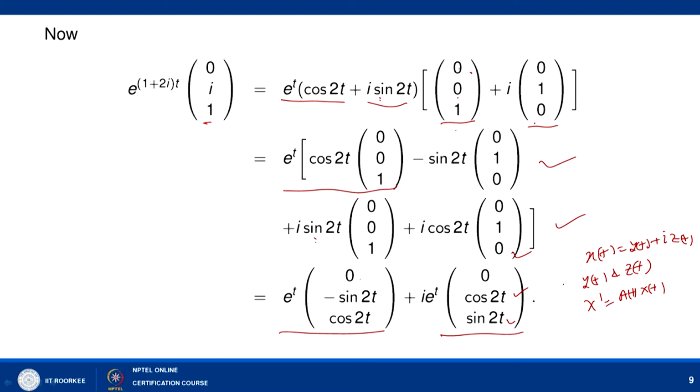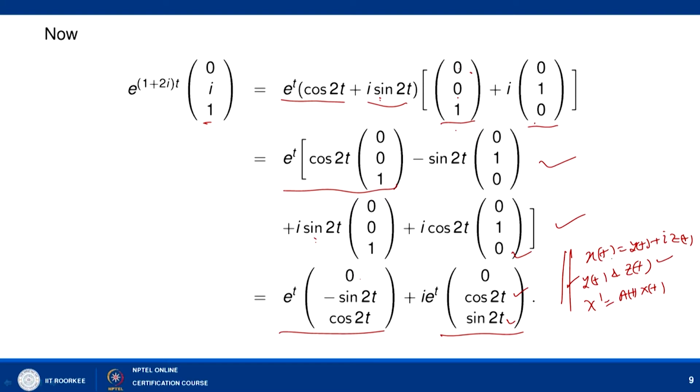You simply show that y(t) and z(t) are solutions corresponding to distinct eigenvalues and their eigenvectors. So, this you try, and we can prove in general that if x(t) equal to y(t) plus i z(t) is a complex valued solution, then y(t) and z(t) are two real valued linearly independent solutions of x' equal to A(t)x(t), that you can verify.